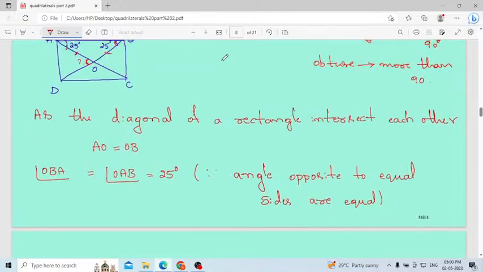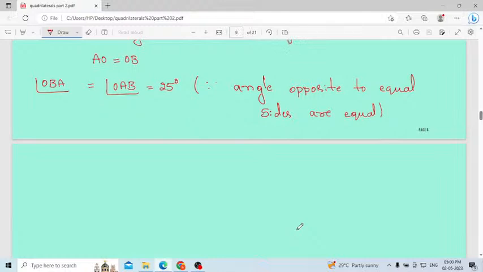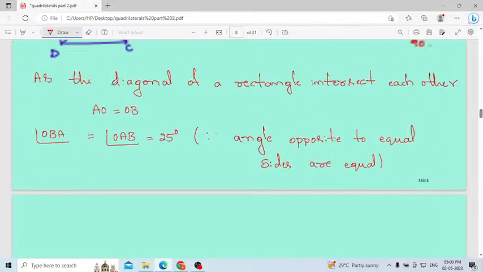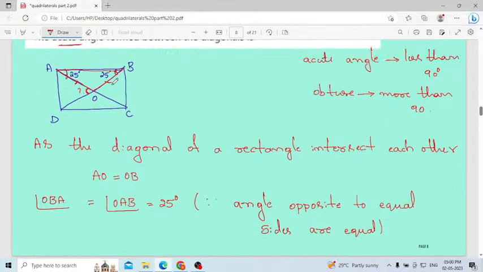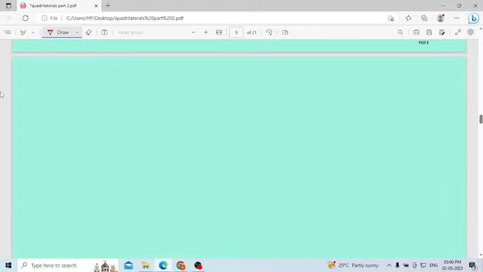Why are these two angles equal? Because angle opposite to equal sides are equal. Then move to the next. By angle sum property, consider triangle AOB, which I will highlight. Apply the angle sum property: the sum of these three angles will be 180 degrees.